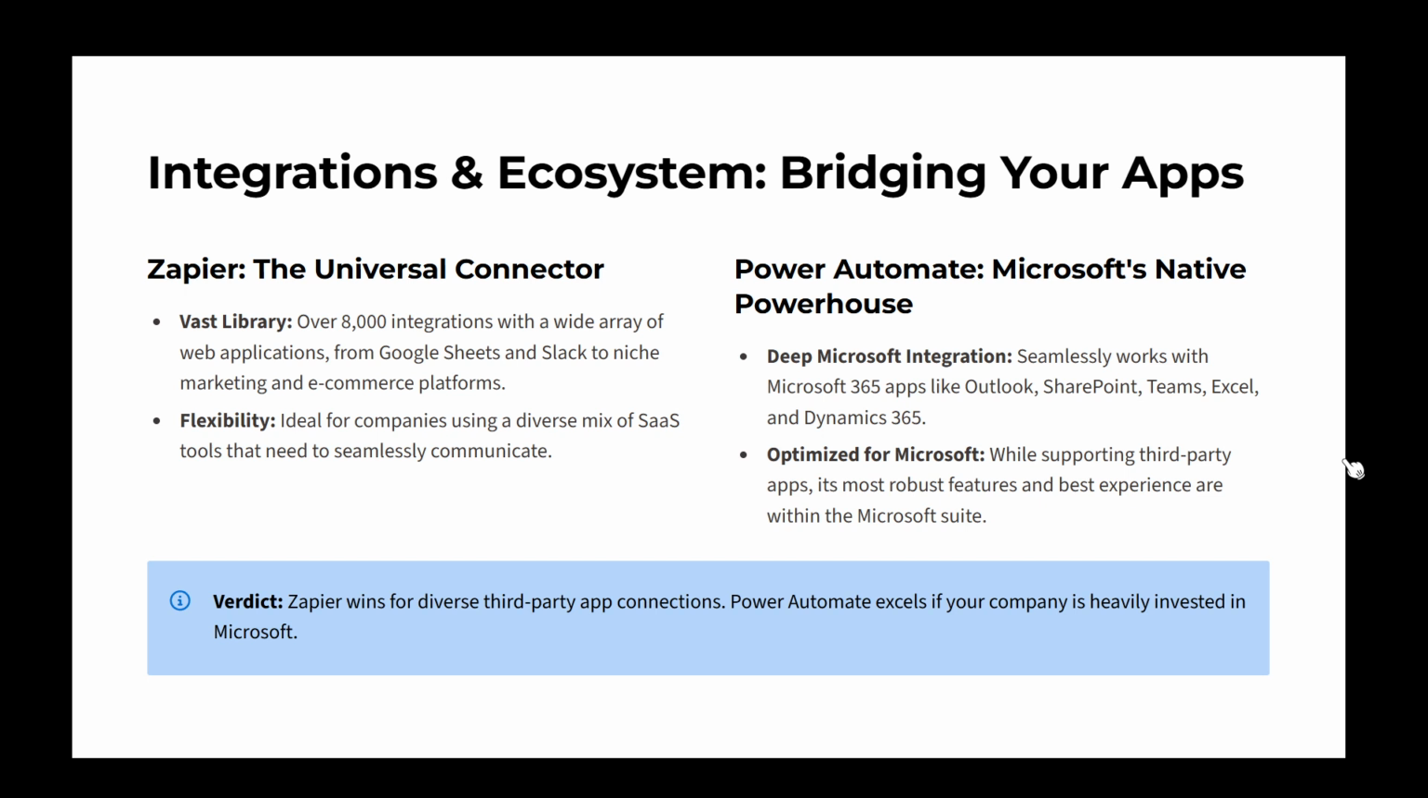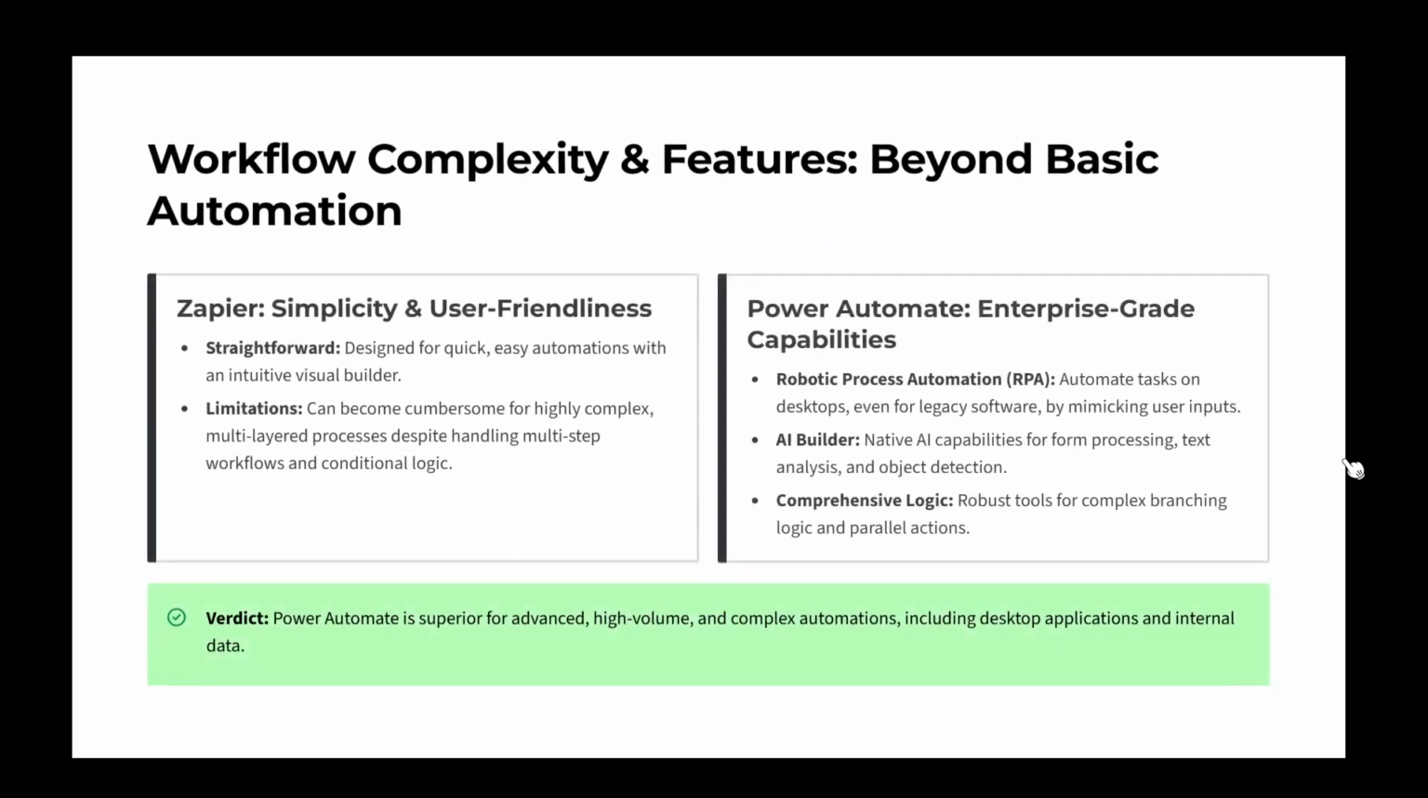In contrast, Power Automate is deeply entrenched within the Microsoft ecosystem. Its strong suit lies in its seamless integration with Microsoft 365 apps, such as Outlook, SharePoint, Teams, Excel, and Dynamics 365. Although it does support a variety of third-party apps, the most robust experiences are found when you're automating within the Microsoft suite. To sum up, Zapier is the go-to choice for connecting a diverse range of third-party apps, while Power Automate excels if your company is heavily invested in Microsoft products.